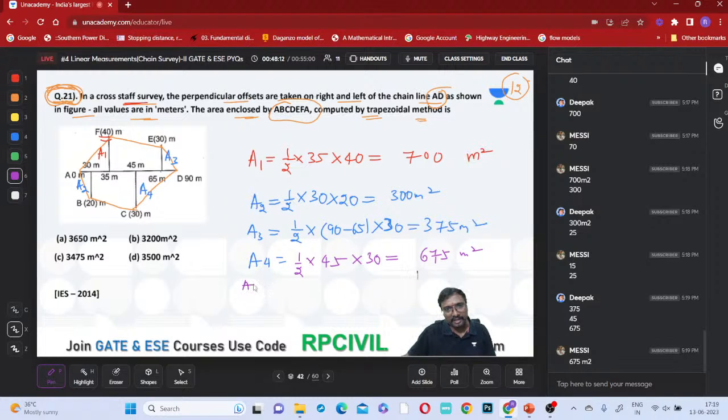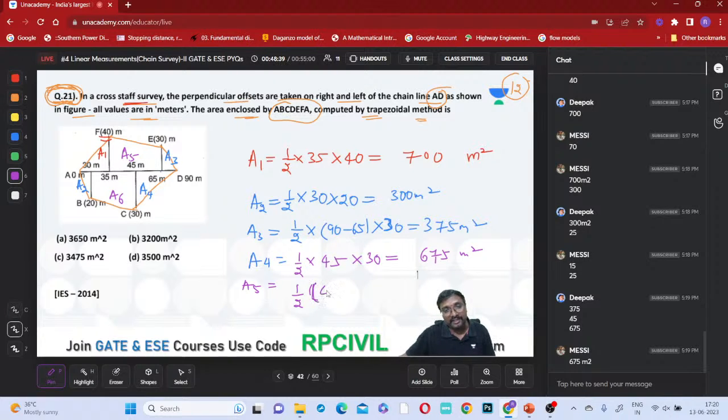So now tell me, what is A5? You take this as A5 and this as A6. What is A5? If you just observe, half into the sum of the parallel sides into the distance between them. The sum of the parallel sides is, this is 30, that is 40.